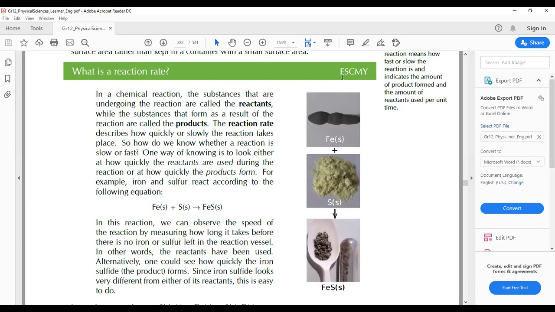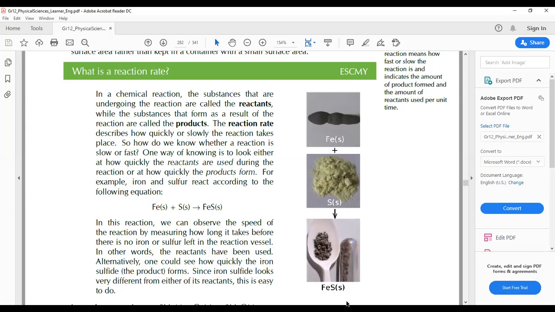So, for example, we've got iron here, and we've got sulfur, and they give us iron sulfide, right? In this reaction, we can observe the speed of the reaction by measuring how long it takes before no iron or sulfur is left in the reaction vessel. In other words, the reactants have been used.